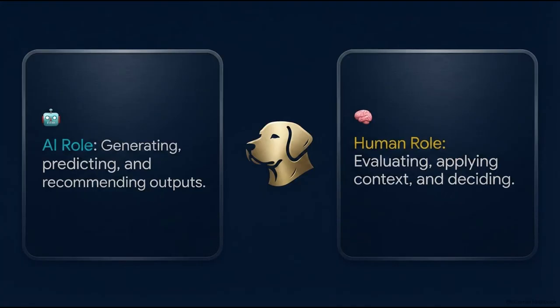Side A is the AI's role: generating, predicting, and recommending those initial outputs. It does the heavy lifting of slapping together that very first draft. But side B is your role: evaluating, applying real-world context, and making the final decision. The machine generates, but you provide the vital evaluation. Because at the end of the day, you are the only one who actually knows your specific situation, your audience, and what's factually correct for your context.